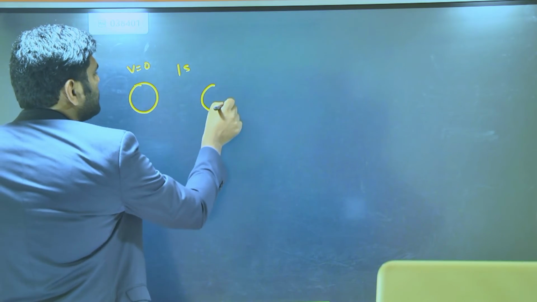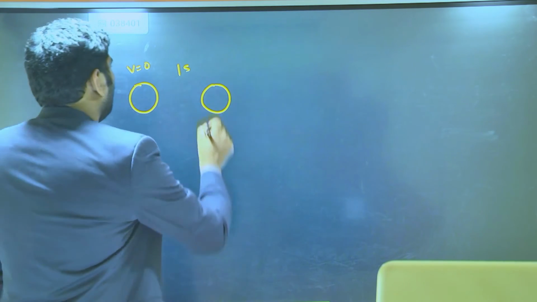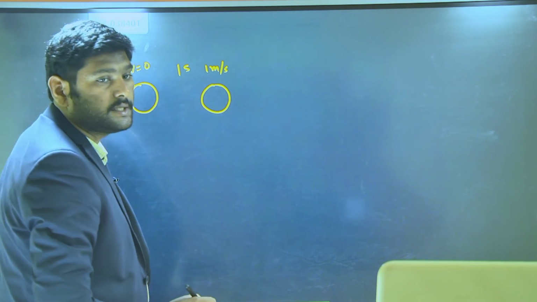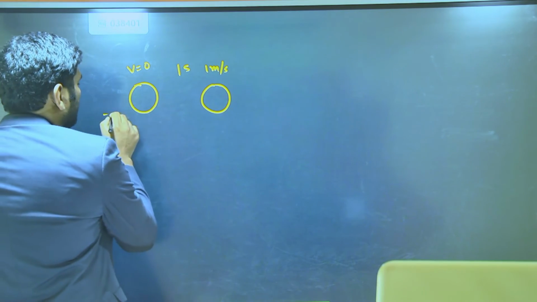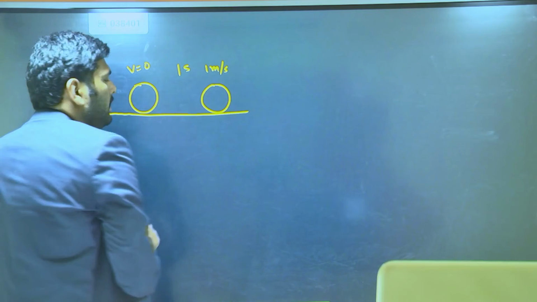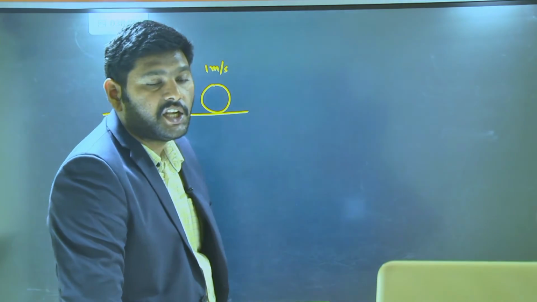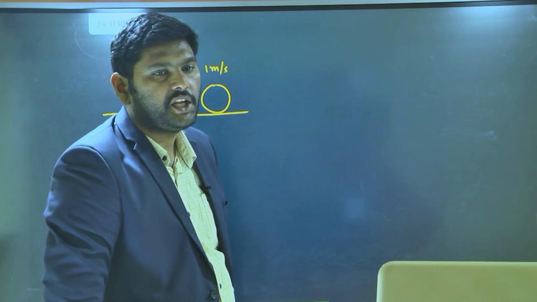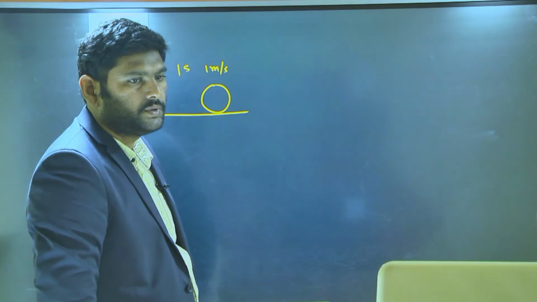the object possesses the velocity 1 meter per second. In this, during 1 second, can you tell me what is the change in velocity?